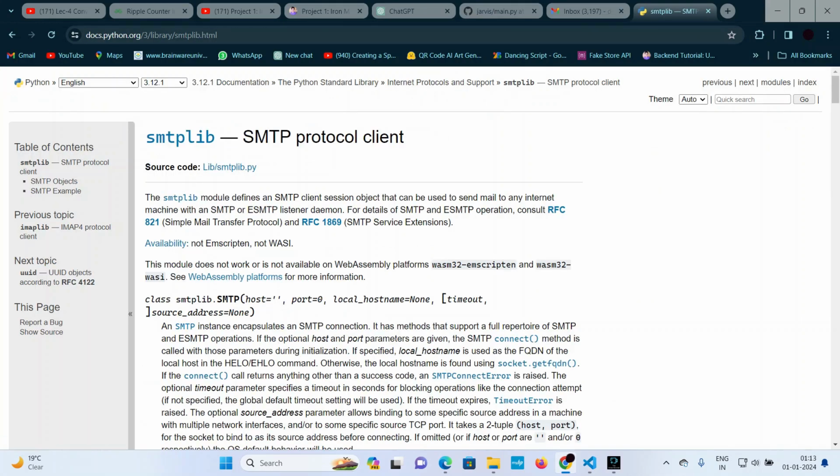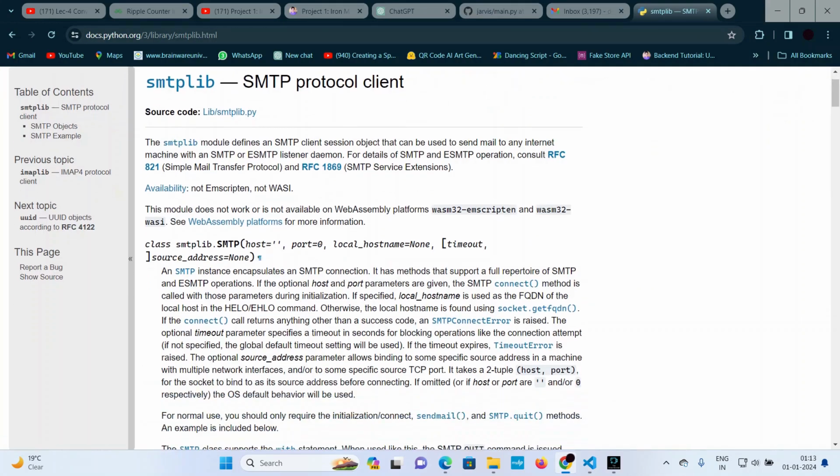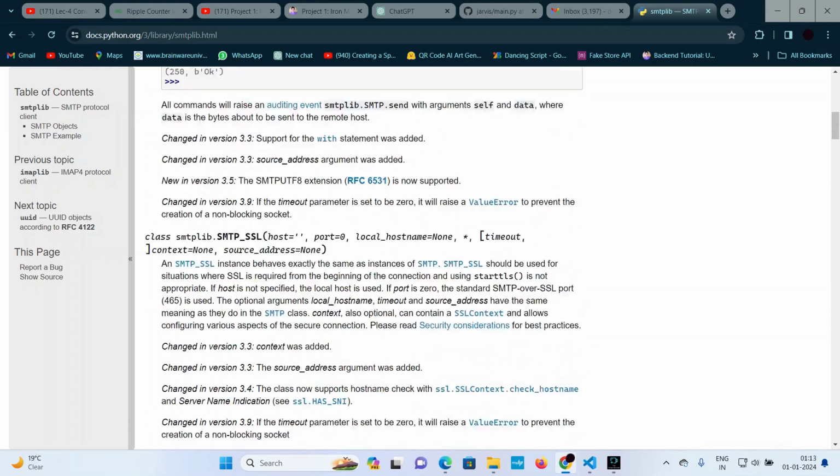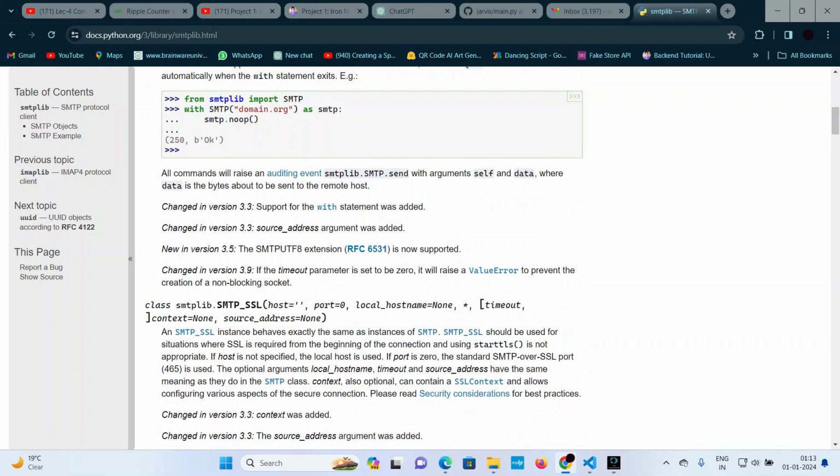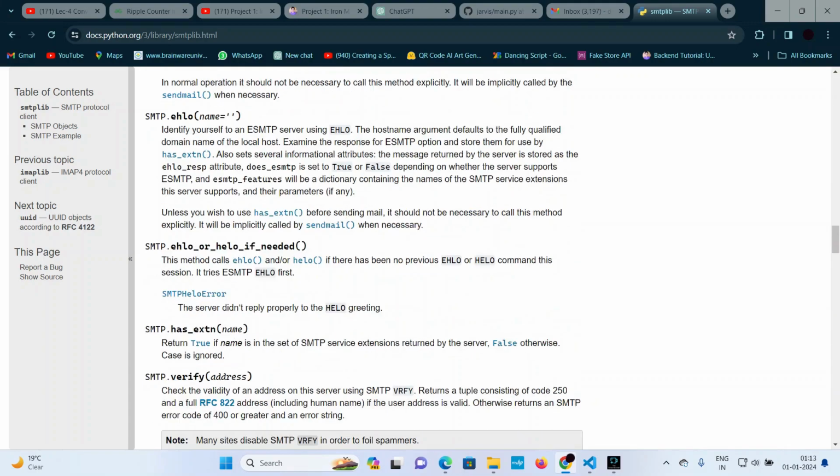So you can go to the documentation. It basically shows how you work with SMTP. I have a domain name and I'll be doing noop like that.